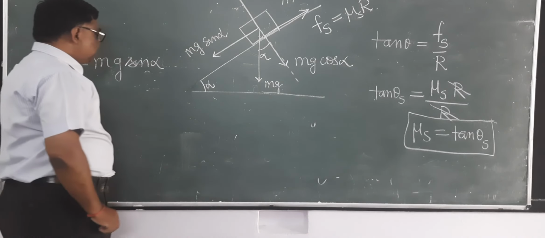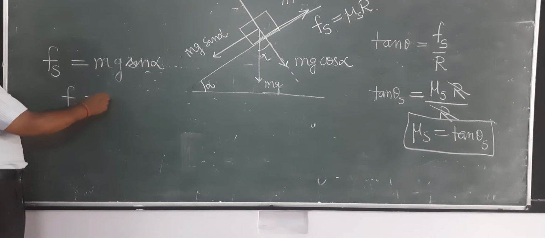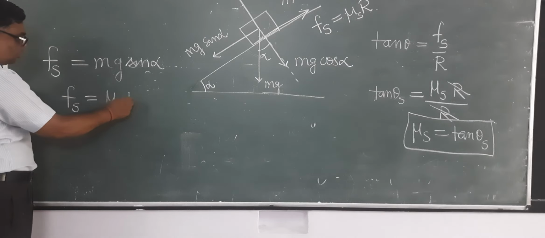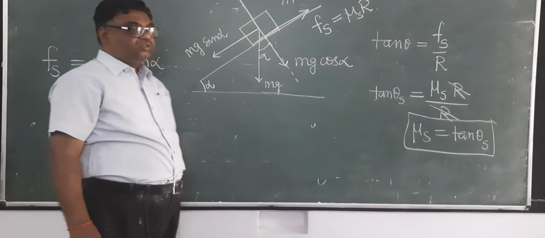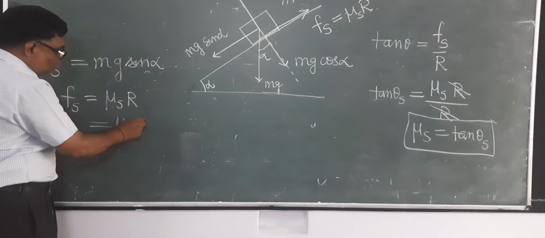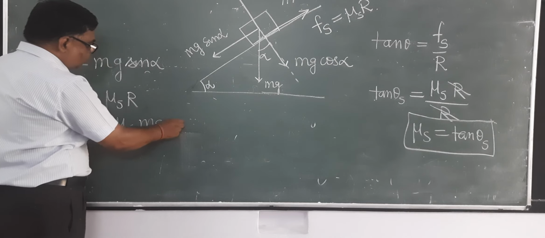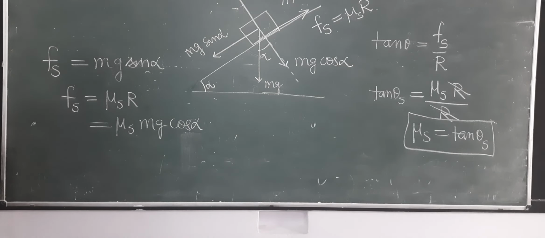Now see here, Fs is equal to how much? As you know from the laws of friction, Fs equals mu s into R. And what is R? R is equal to mg cos alpha. So it is equal to mu s into mg cos alpha. Now you equate this and this.